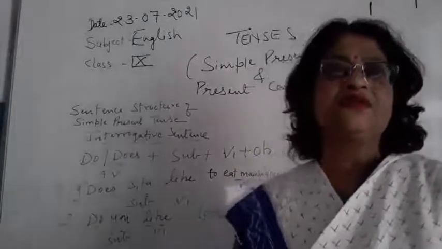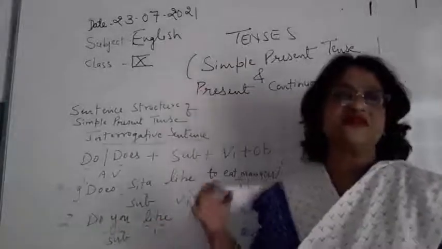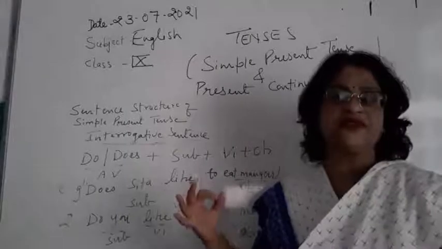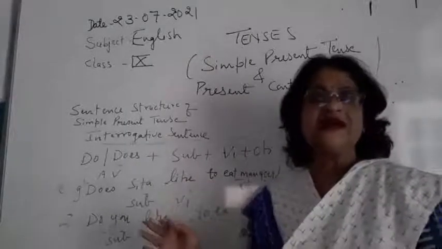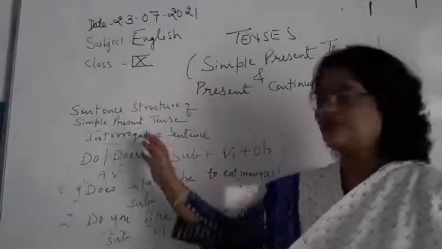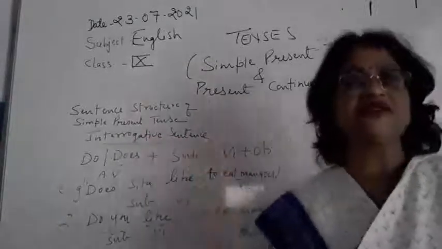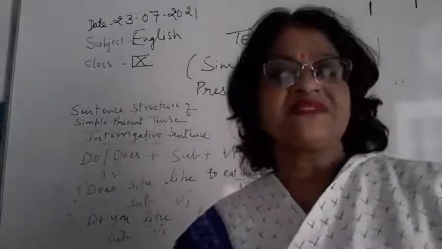Okay, so what we have done, we have revised tenses. Children, in today's class we have done the uses of simple present tense as well as the structure of simple present tense. We have discussed the structure of the interrogative sentence, the negative sentence, and the assertive sentence.